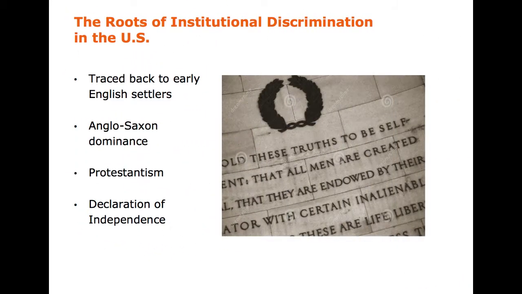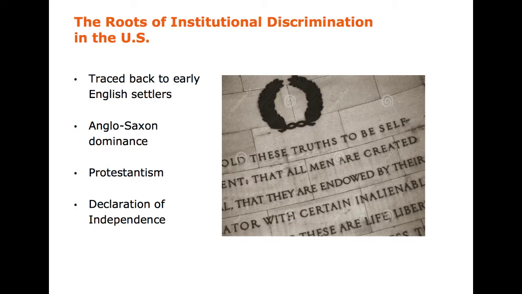The roots of institutional discrimination in the United States can be traced back to the early English settlers. These colonists established the socio-cultural structures that forced other groups to assimilate into their ethnocentric ways of life. Even though many ethnicities and races emigrated later, those of English or Anglo-Saxon ancestry held many of the power positions that determined the institutional and cultural practices that came to define the United States. Thus, the U.S. is deeply rooted in Anglo-Saxon culture.